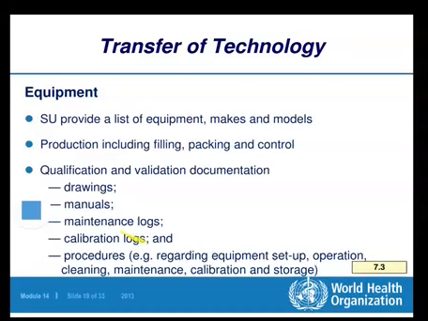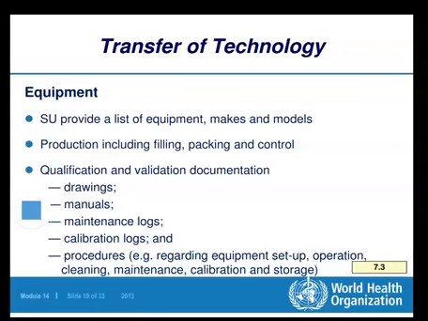Maintenance logs means the chronological records of the equipments related to the maintenance. Then the calibration logs. Again, the register is being maintained for a given equipment for recording its calibrations, the date of calibration, time of calibration, and frequency of calibration to be done, and so on.